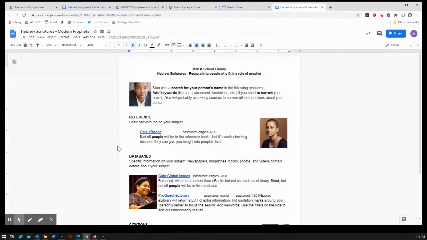And I have 3 resources on here: Gale eBooks, Gale Global Issues, and ProQuest eLibrary. You should not be using Google or Wikipedia for your information. You might be using Google to find images later, though.